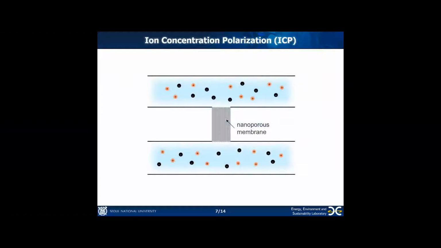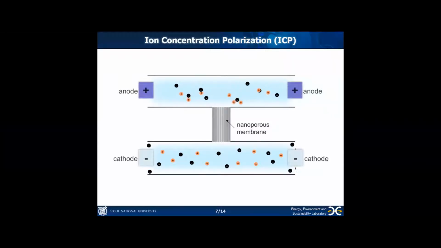Let's see why ion depletion zone is generated from the nanoporous membrane. As the width of nanopores is too narrow, surface charge governs inside the nanopores, so only ions with opposite charges can pass through them. If you apply electric field across the nanoporous membrane, concentration distribution is accelerated and becomes non-uniform like this.